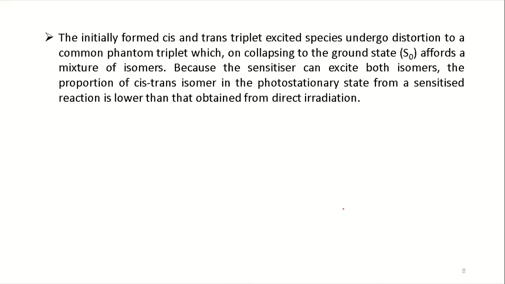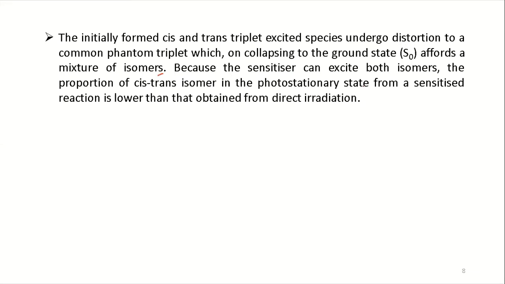The initially formed cis and trans triplet excited species undergo distortion to the common twisted triplet, which on collapsing to the ground state affords the mixture of isomers. So this is what we have seen in the last examples. It will first have a common twisted state, but this state now will be obtained from the triplet because you have done the sensitization by using the triplet sensitizer.